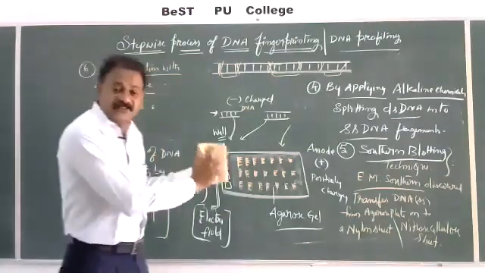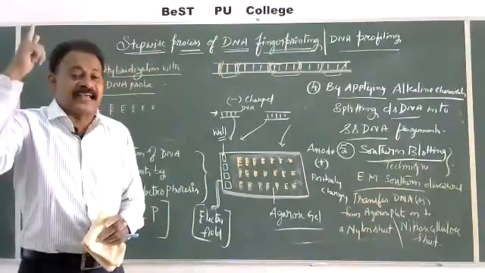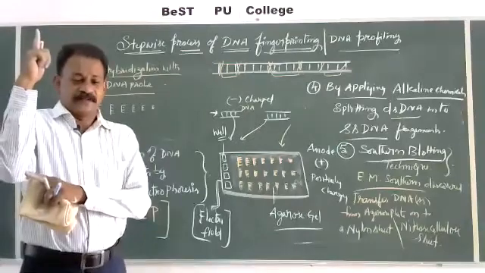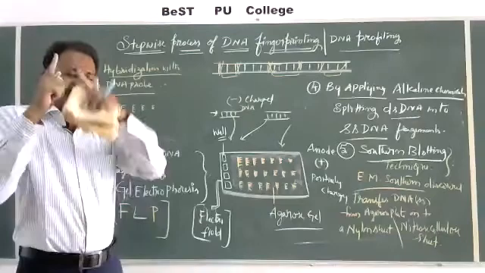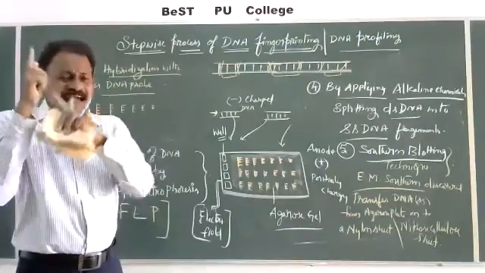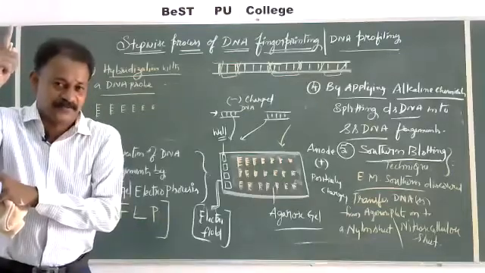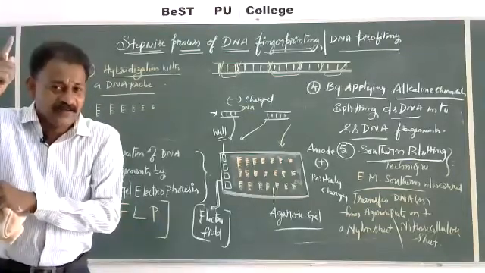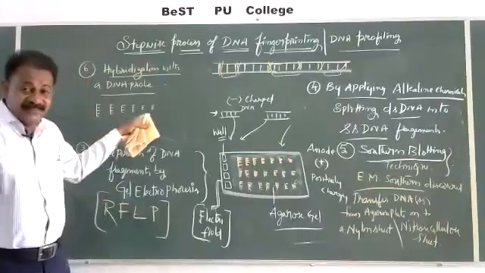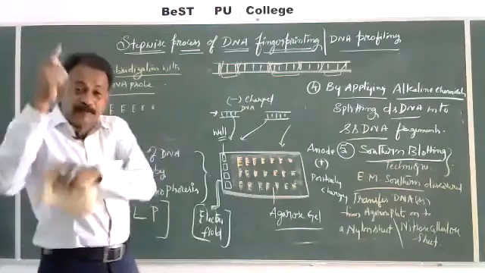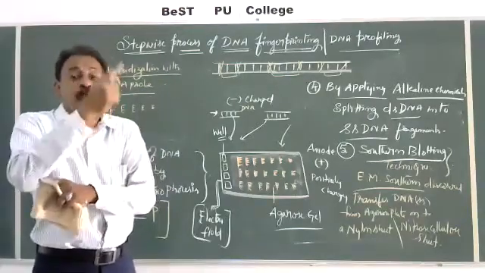When Alec Jeffreys started this experiment, he prepared a single stranded DNA, complementary DNA, complementary to the maximum possible variable number of sequences he had collected.